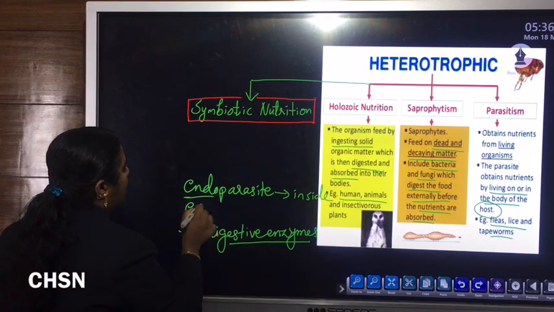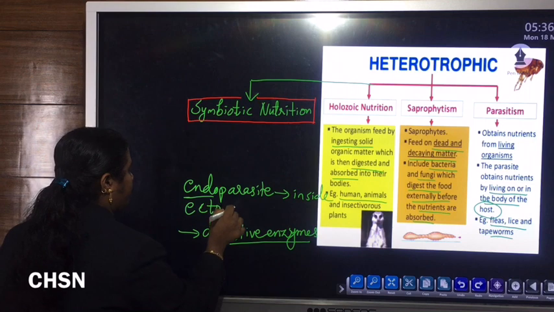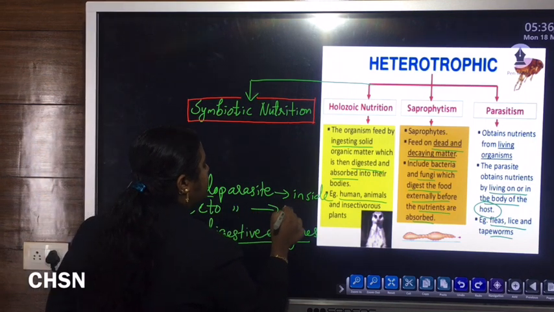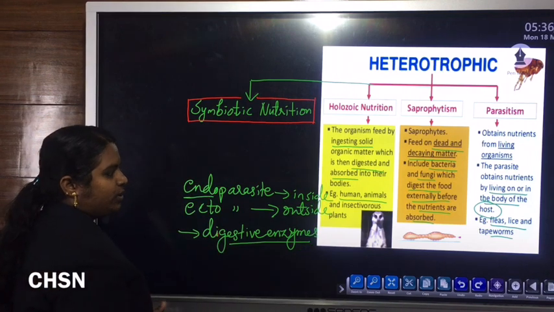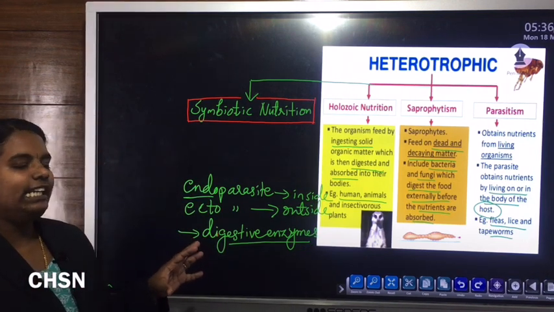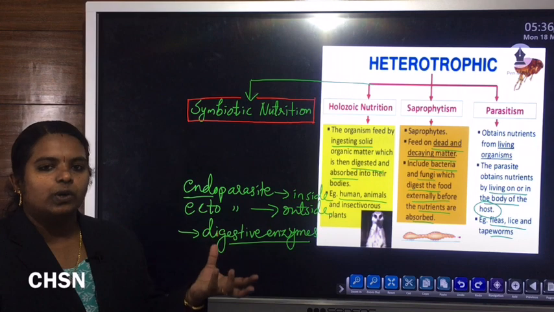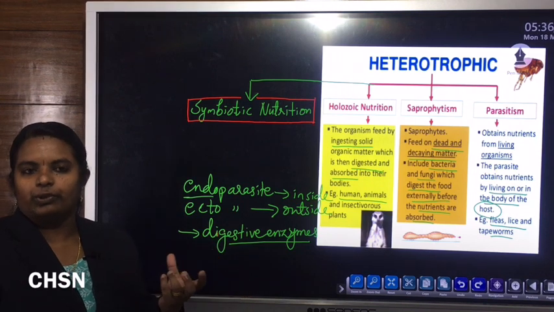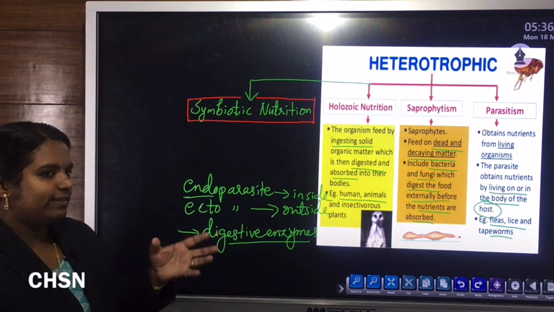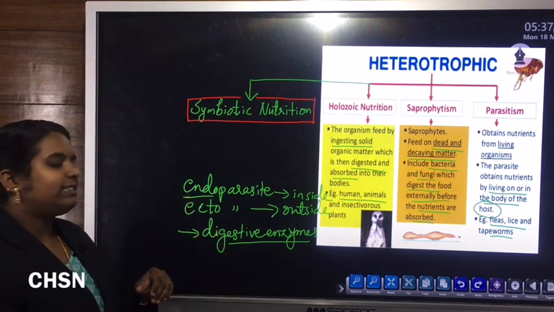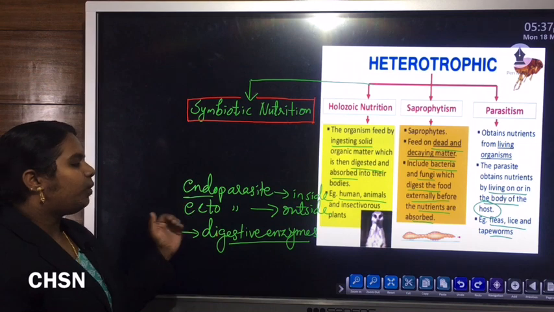Then some are ectoparasites, that means they live outside the body of the host. Parasites mainly depend upon a living host for getting their nourishment or for obtaining their food. So some parasites are endoparasites while some are ectoparasites.